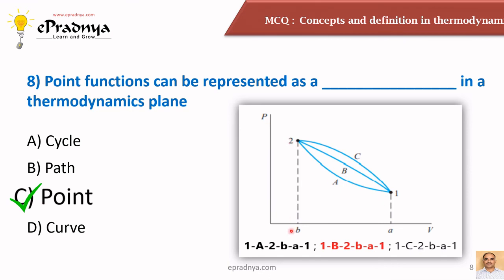Note this: the area bounded by these curves, I am again telling, the area bounded by the curves 1A2B A1 and the corresponding other two curves, they are different, but the points 1 and 2 are the same. This is the important thing that you should remember, that these are the points, and that's why they are the properties of the system. They will not change with respect to the paths being followed. They are independent of the path followed, and hence they are called point functions. The values depend upon its own position on that particular PV plane.